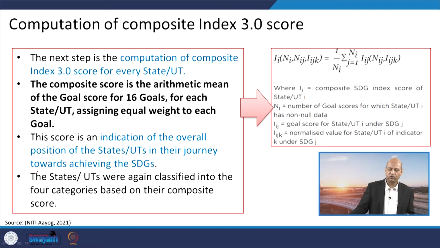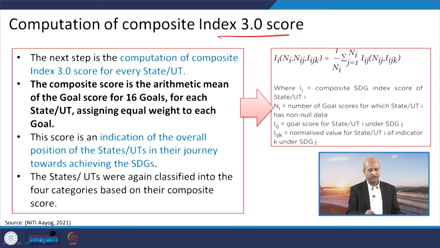Well, when we go for composite index 3.0, this particular version, you can see again that all these goals are there, 16 goals particularly. Only one goal, the 17th, is not there, which we will see. So, these 16 goals are integrated, and the composite score is taken.